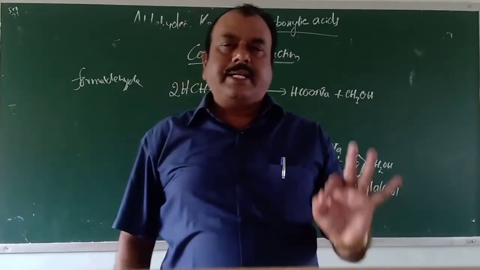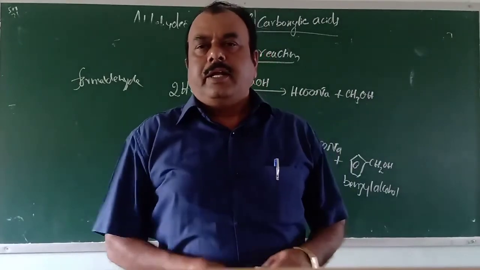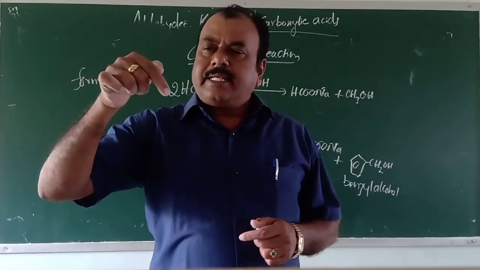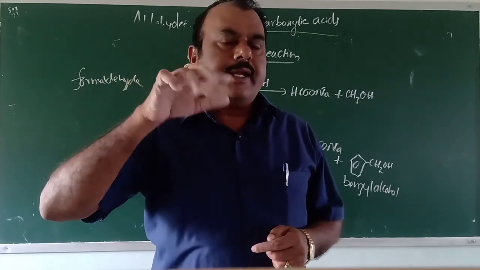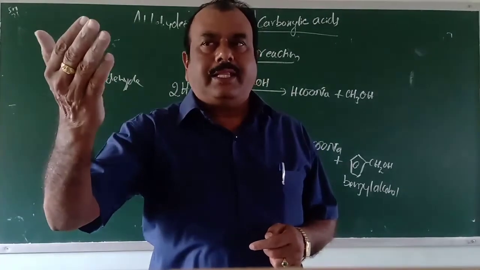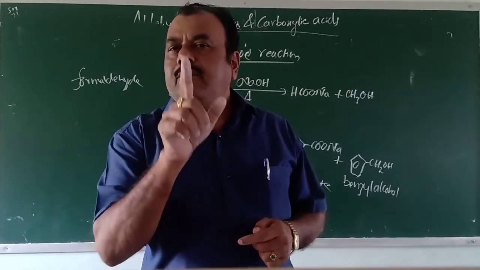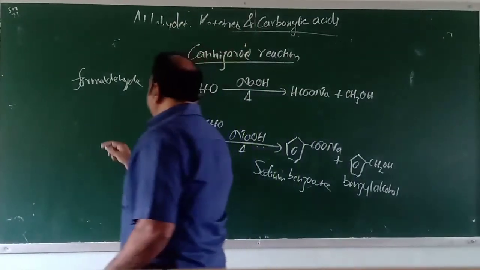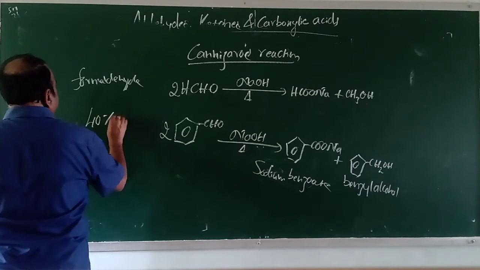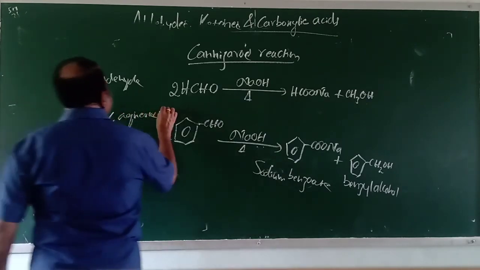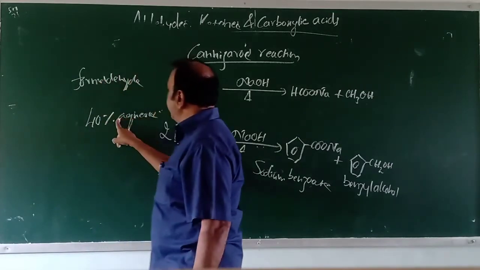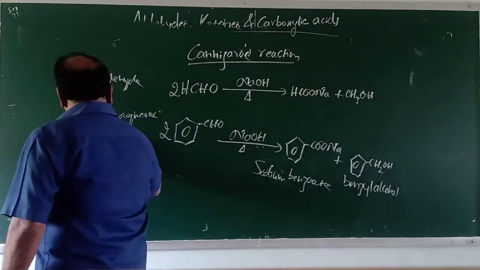When you prepare this, it is in gaseous form. Yes, when you pass this formaldehyde into water, it dissolves and it converts into formalin. What is formalin? 40% aqueous solution of formaldehyde is called formalin.